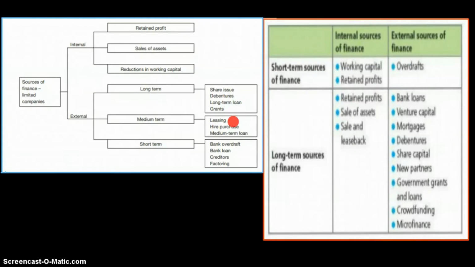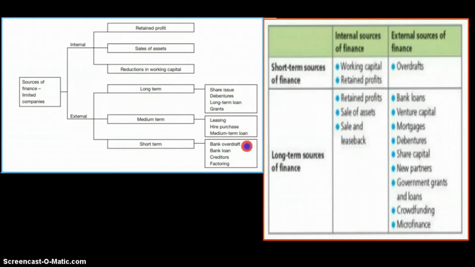Then there's leasing, that is when you pay rentals for an asset to use that asset for a particular time period. Hire purchase is a similar thing to leasing, but in hire purchase there's a longer period of time to pay your loans, and the loans are generally higher as well. But in the end, after that whole period ends, you will eventually be the owner. The ownership of that asset will be transferred to you. So unlike leasing, where you just use that asset, hire purchase is when you eventually buy that asset. And there's medium-term bank loan.